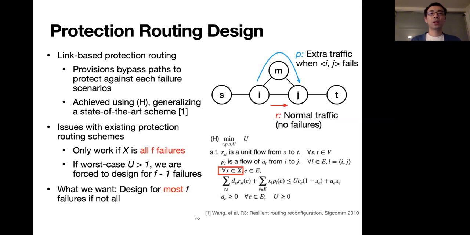So in the formulation, the big X circled in red denotes the failure set, and the small x denotes a failure scenario. Recall that we mentioned earlier there is an issue with existing protection routing schemes. They only work when big X stands for all F failures. If the worst case utilization is greater than 1, then we're forced to design for F-1 failures. But what we actually want is to design for most F failures if designing for all is not possible.